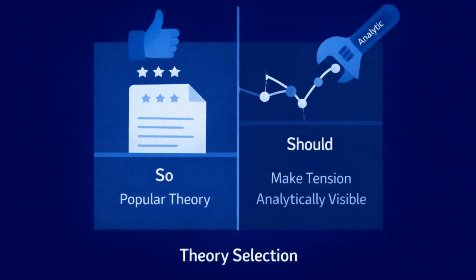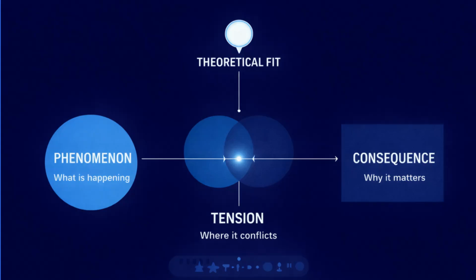Theory should not be selected because it is popular, familiar, or frequently used in your discipline. It should be selected because it helps you interpret the structural tension embedded in your problem and render that tension analytically visible. The phenomenon tells you what is happening.